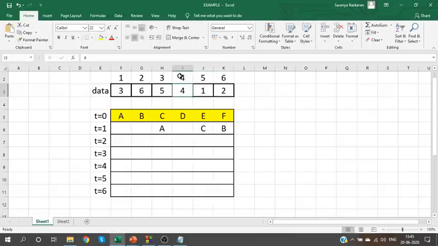Similarly, whoever is standing at fourth position will stay at fourth position itself. So D will be here. And whoever is standing at fifth position will move to first position. So E who is standing at fifth index will go to the first index, and the monkey standing at sixth index will go to second index. So F. I hope I made it clear till this point.